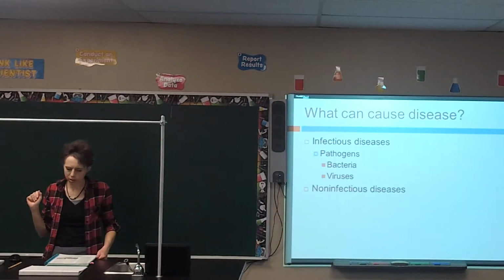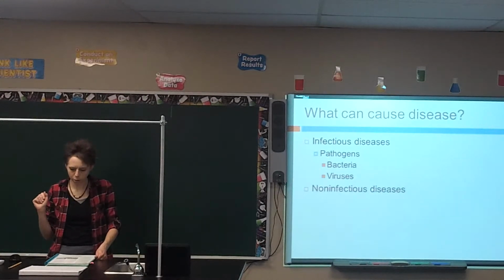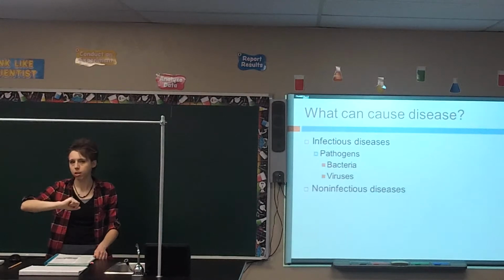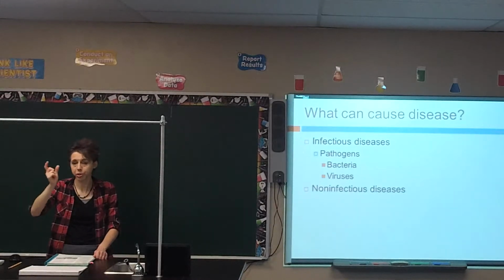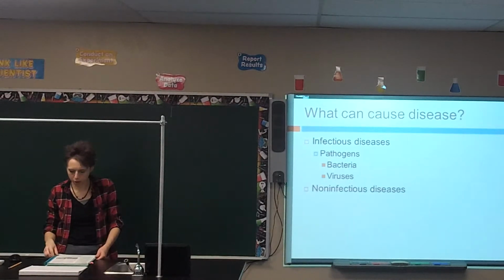The microscopic unicellular bacteria are the most widespread organisms in all of God's creation. So make a note that they're unicellular. What does that mean? Your book tells you, but you should note the definition. That means that they're one cell, so unicellular. And these are the most widely spread organisms in God's creation.